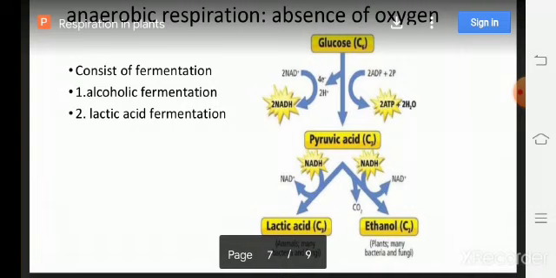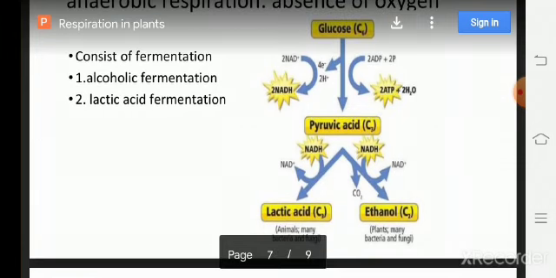The first one is alcoholic fermentation. This alcoholic fermentation takes place only in yeast. Just observe this schematic representation. Pyruvic acid is converted into ethyl alcohol or ethanol and carbon dioxide. It is decarboxylated, and here NADH2 is oxidized to NAD. Okay, I will repeat once again.